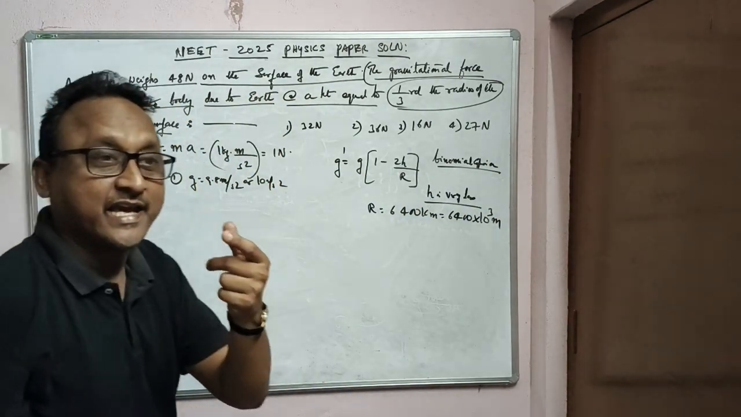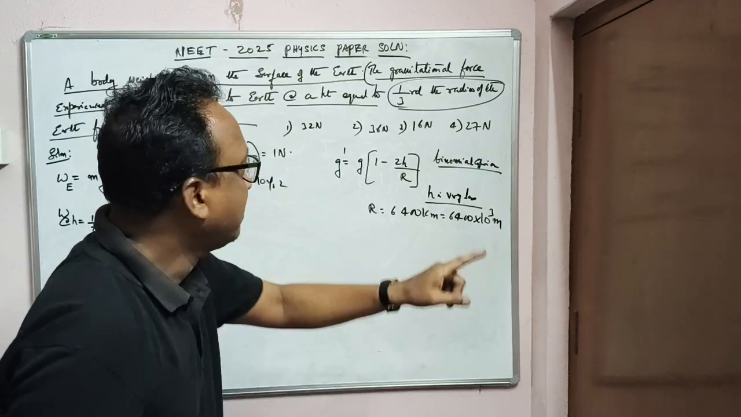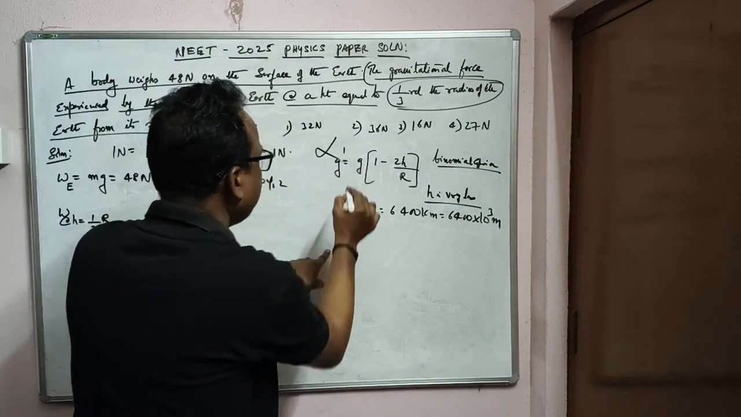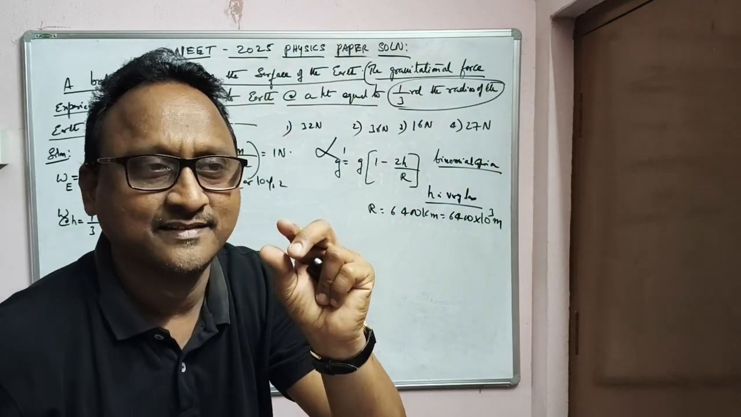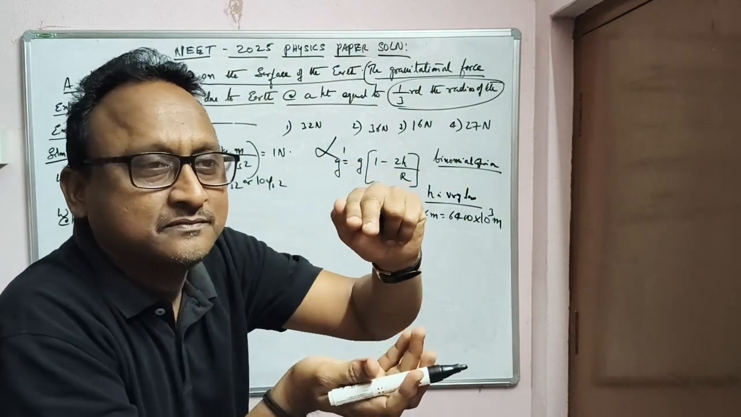So whenever you are taking more radius, more height, don't use this formula. This formula is for very less height. తక్కువ హైట్ దగ్గరలో ఉన్నప్పుడు. ఓకేనా?